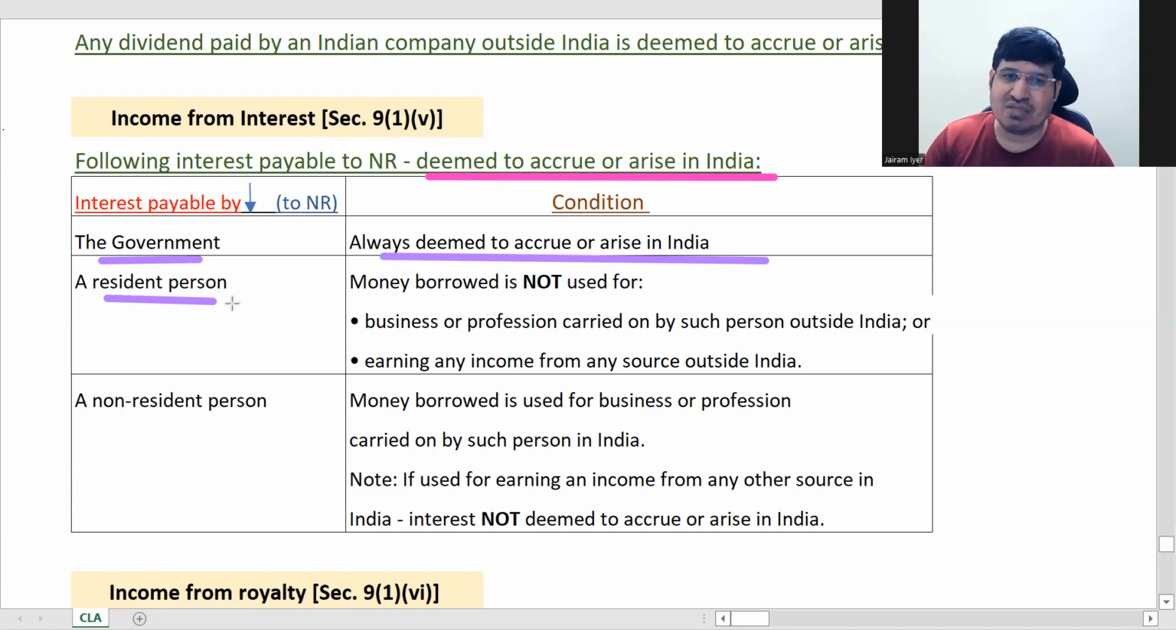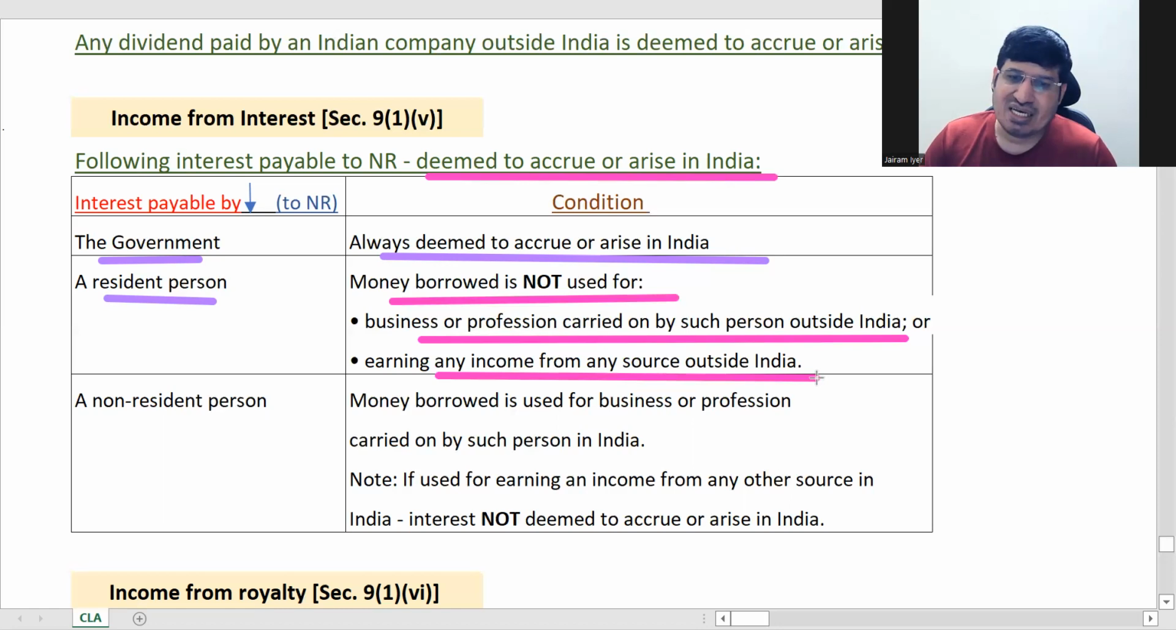Why is he paying interest to NR? He must have borrowed some money. That's why he's paying interest. So if money borrowed is not used for business or profession carried on outside India, earning any income from any source outside India, in this case, it is deemed to accrue or arise in India. You understand why they have mentioned this? Because if money borrowed is used here, then he has taken loan from non-resident and he's using that money also outside India. Then there is no connection in India as such. That's why it is not deemed to accrue or arise in India.